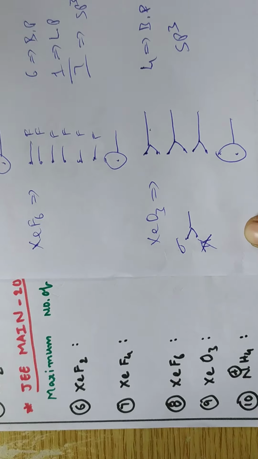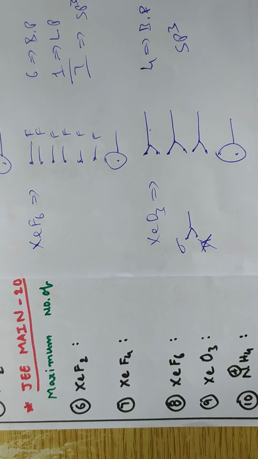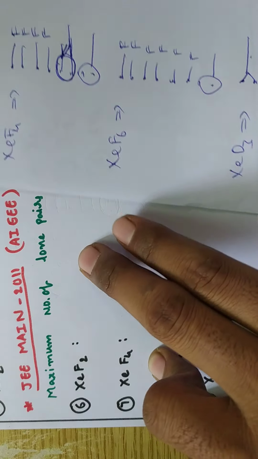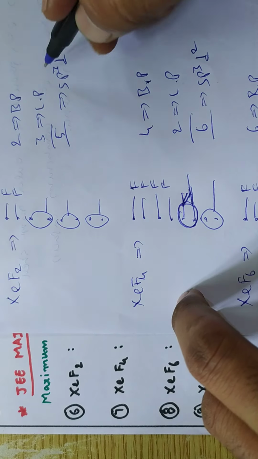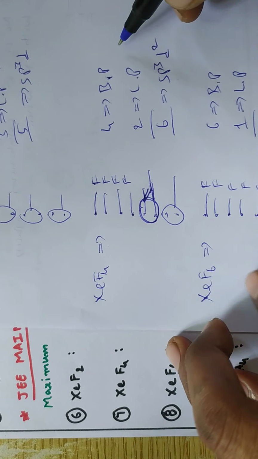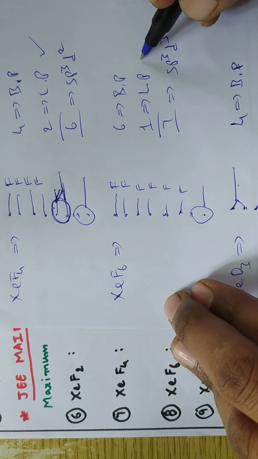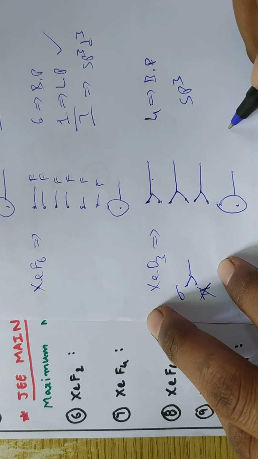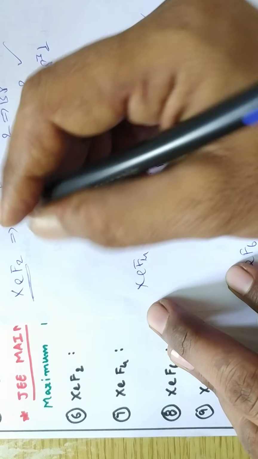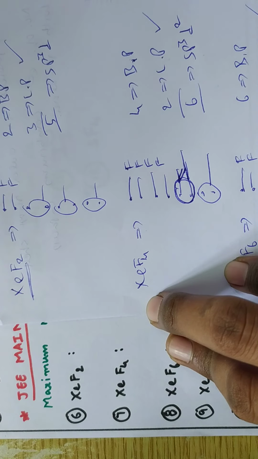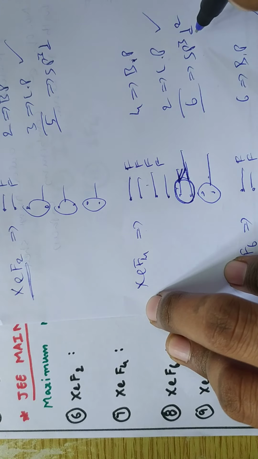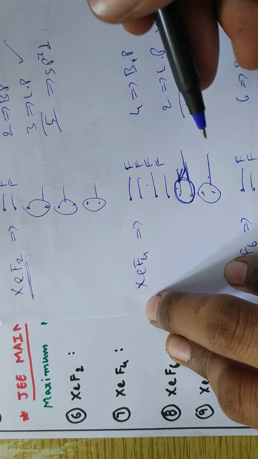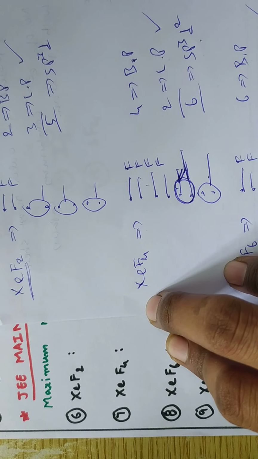So from this, which has the more number of lone pairs, he is asking. Xenon difluoride has 3 lone pairs, xenon tetrafluoride has 2 lone pairs, xenon hexafluoride has 1 lone pair, and here also 1 lone pair. Maximum is xenon difluoride, having the more number of lone pairs of electrons. That means by using bond pairs and lone pairs we can find the hybridization. This is another way. Here clearly we will get how many bond pairs and how many lone pairs. By using the VSEPR theory, we will give the structure to the molecule also.